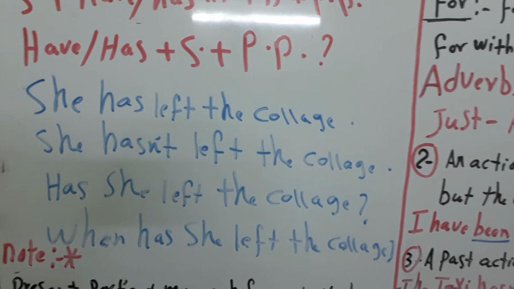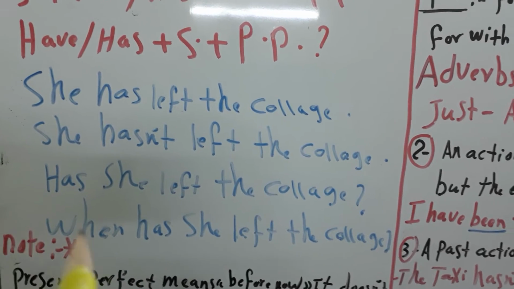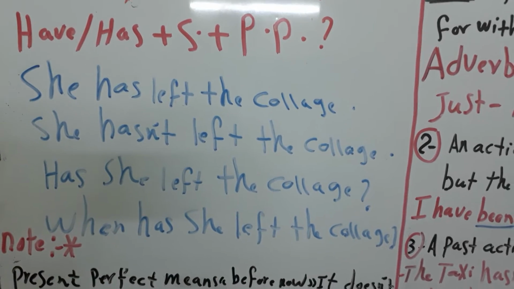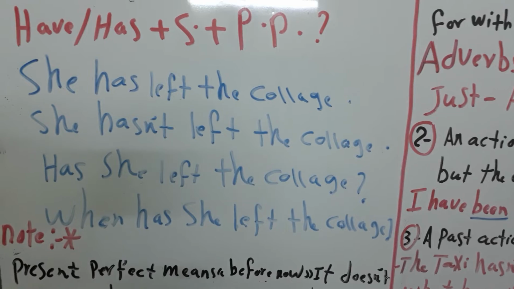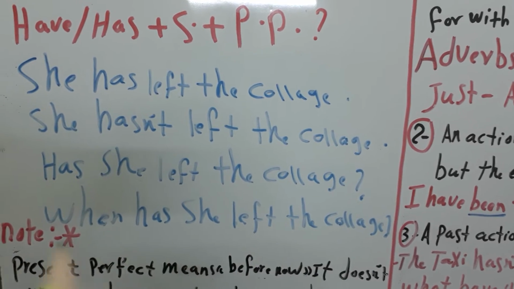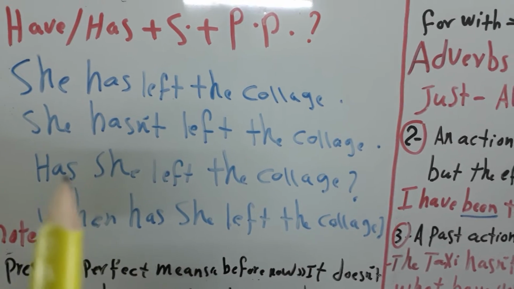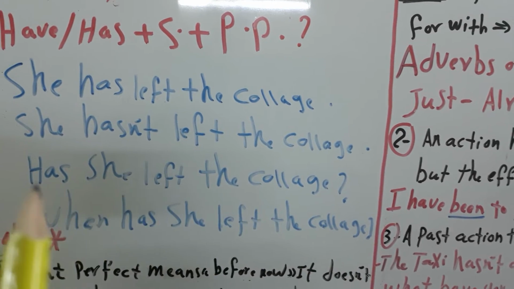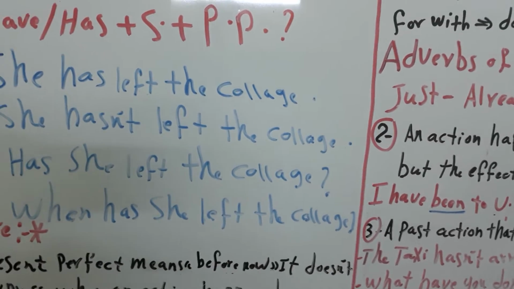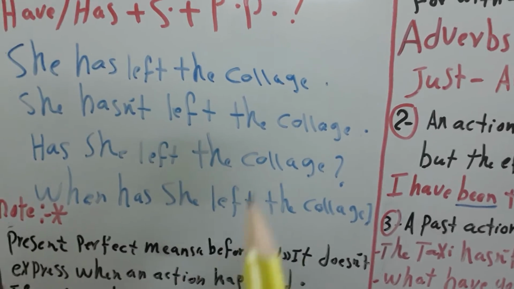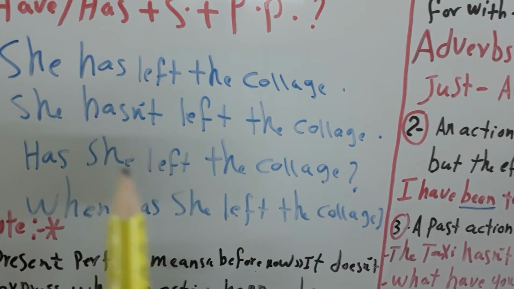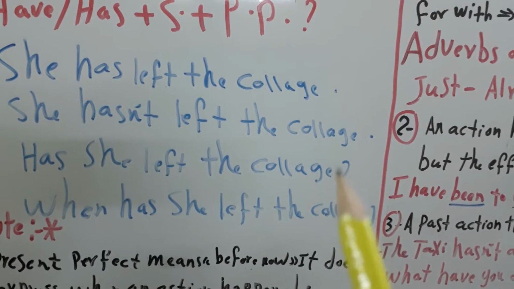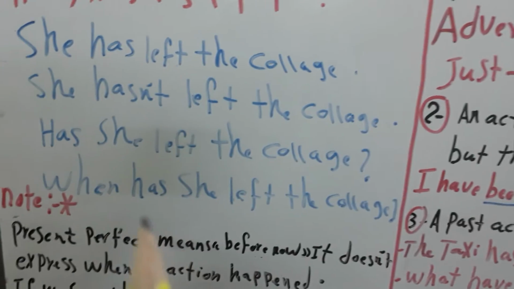And we can use a WH question like this example. When has she left the college? Here I ask about the time. Okay? But here I ask it and I expect the answer maybe no, she hasn't, or yes, she has. Short answer, yes or no.